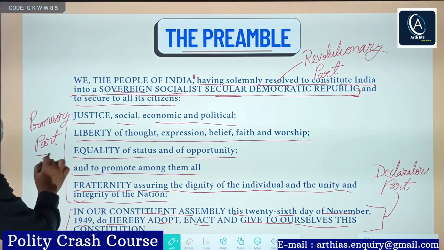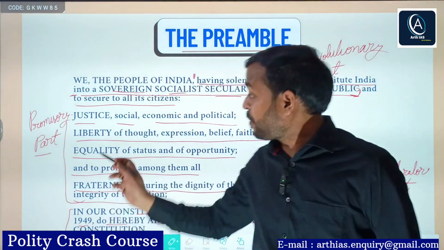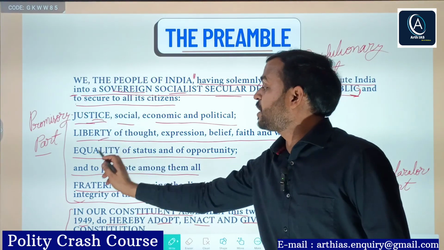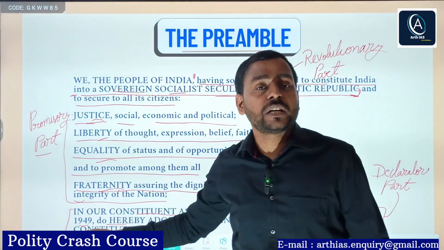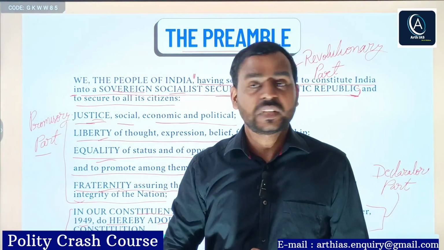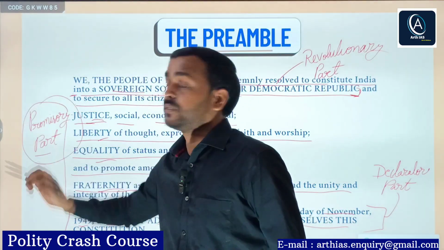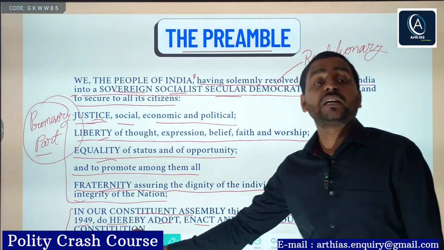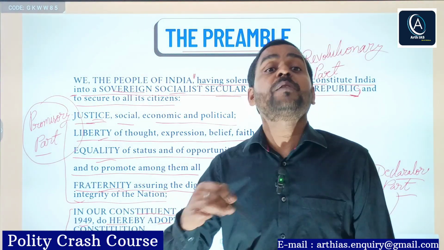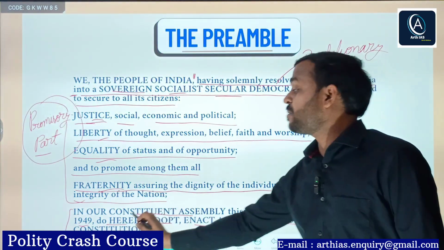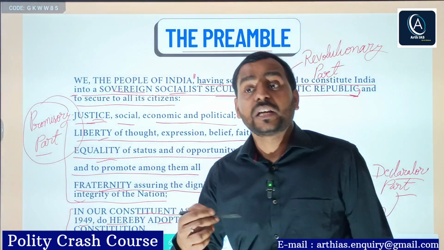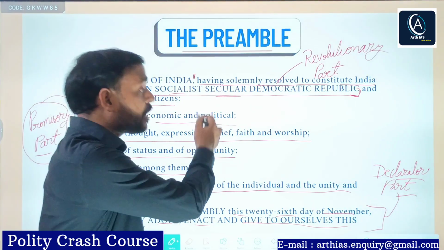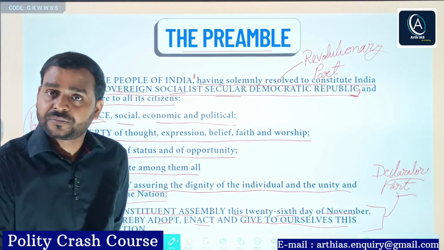Second, the promissory part. Here, we, the people, have promised that justice, liberty, equality, and fraternity would be ensured in society among people. That's why we have promised ourselves. Lastly, this is the declaratory part. Declaratory part means that here the Constituent Assembly, on behalf of the people of India, declared that we ourselves have given the Constitution to ourselves. So this was all about the parts of the preamble.